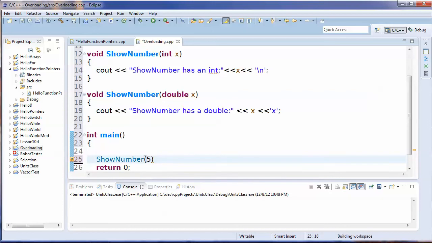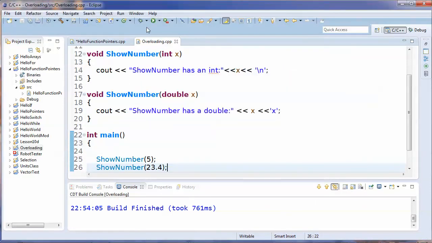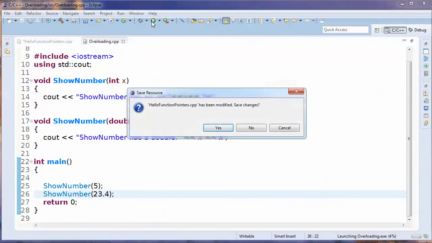It'll figure out from constants what kind they are. And then we can then say show number 23.4, and then we can build all that, and then we can run that.